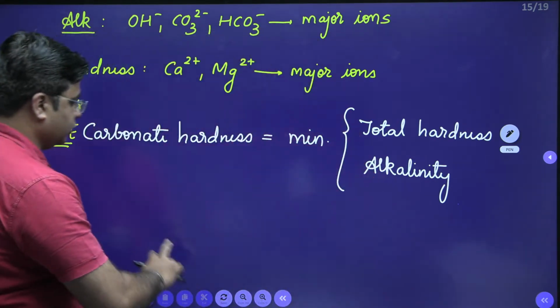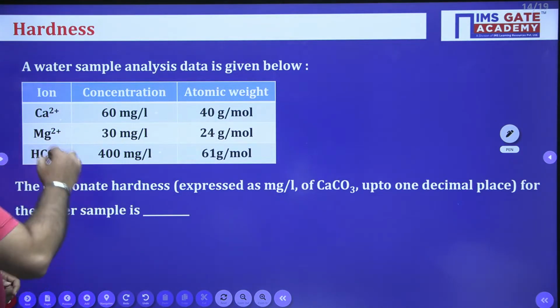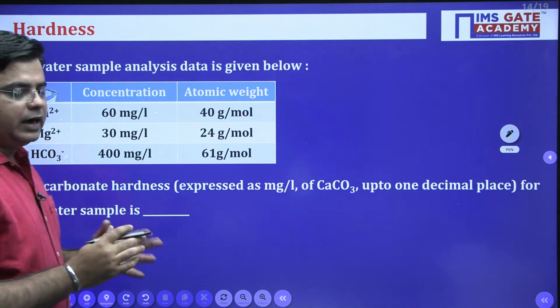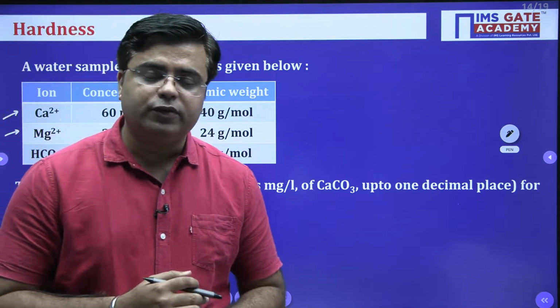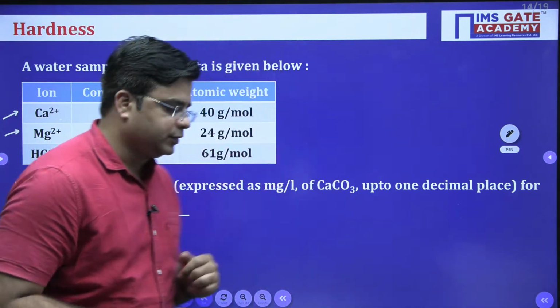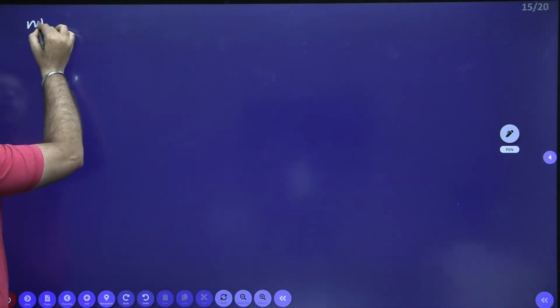Now we will see this question. Now we are given 3 ions. We know that calcium ions and magnesium ions will cause the hardness of the water sample. So we will calculate the total number of gram equivalents of hardness.